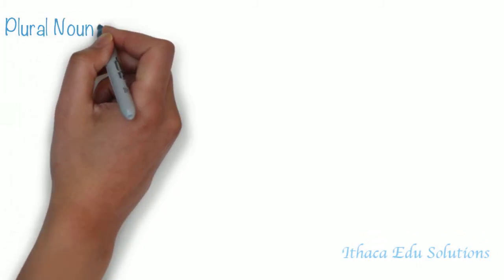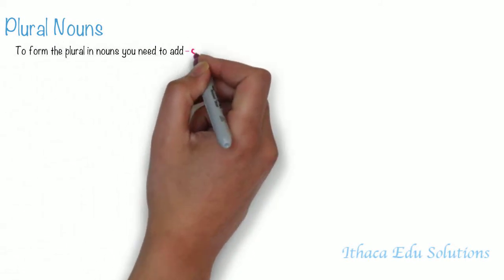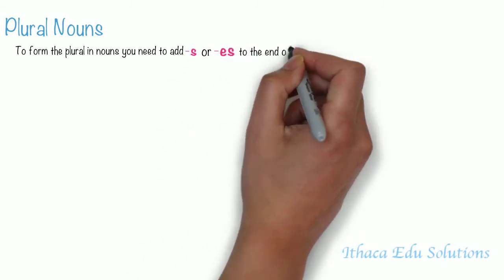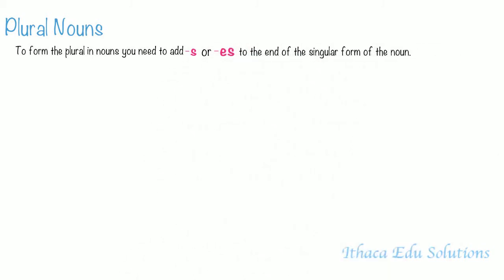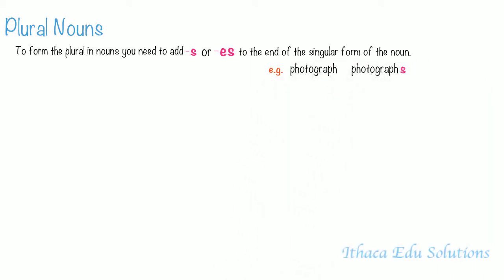Dear students, today we're going to talk about the plural form of nouns, its exceptions, as well as how irregular nouns become plural. So let's get started. To form the plural in nouns, you need to add an S or an ES to the end of the singular form of the noun. For example, the word photograph becomes photographs.